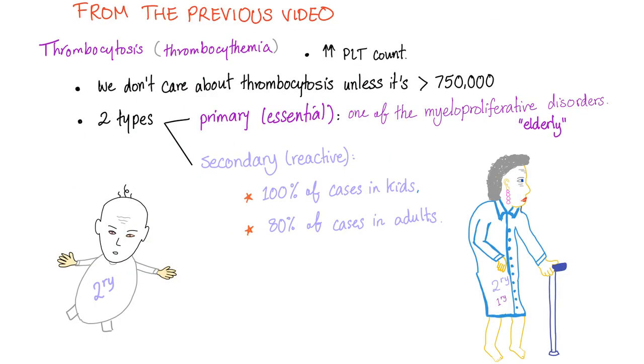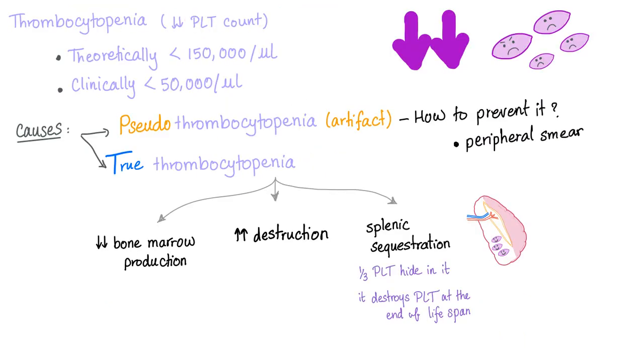Quick review of the previous video. We had two types of thrombocytosis: primary or essential, part of the myeloproliferative neoplasm, and secondary, which is the most common. It's secondary to another disease. 100% of cases in kids is secondary, 80% of cases in adults is secondary. Thrombocytopenia is decreased platelet count, theoretically less than 150,000, clinically less than 50,000.